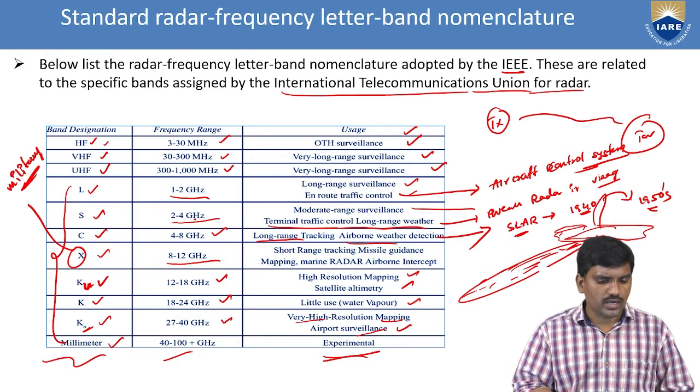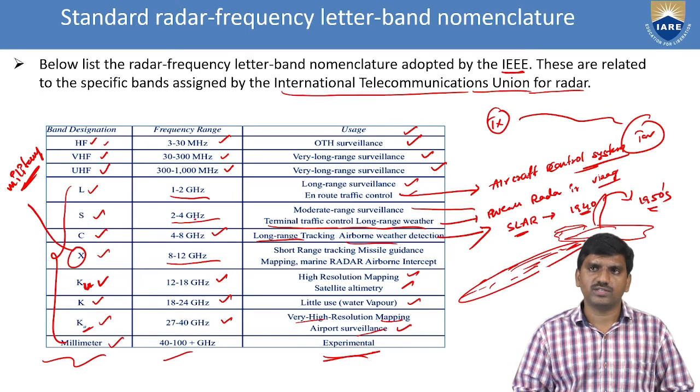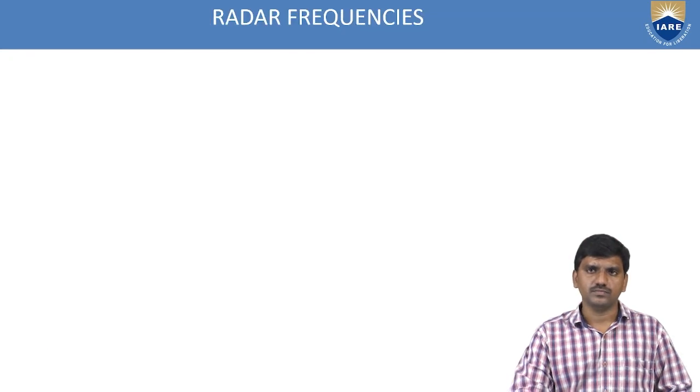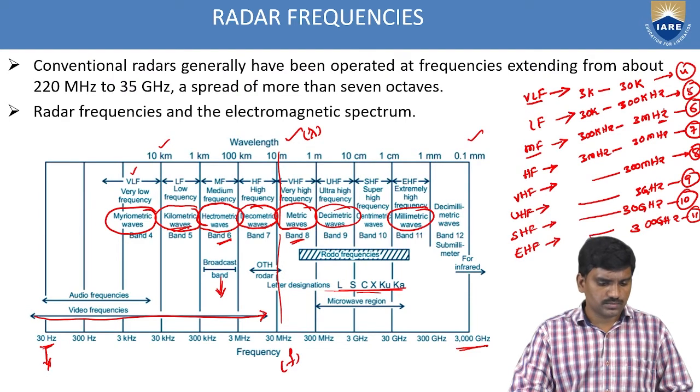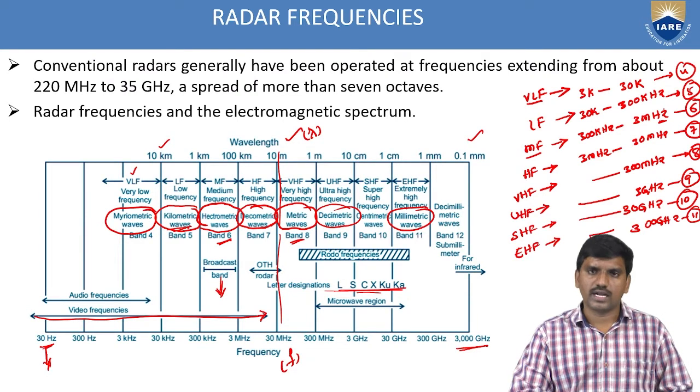I hope all of you understand. This is the standard radar frequency letter band nomenclature, very important to know to measure the performance of radar technology. So these are some basic radar frequencies.